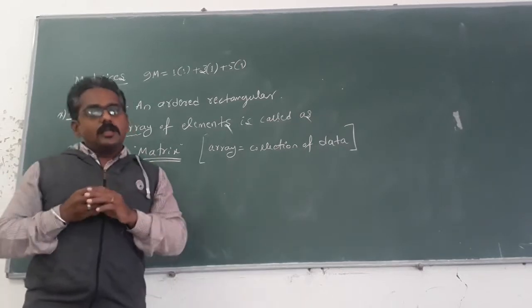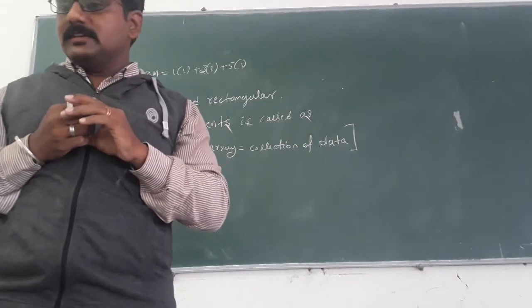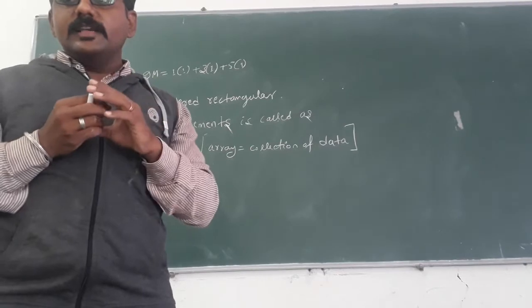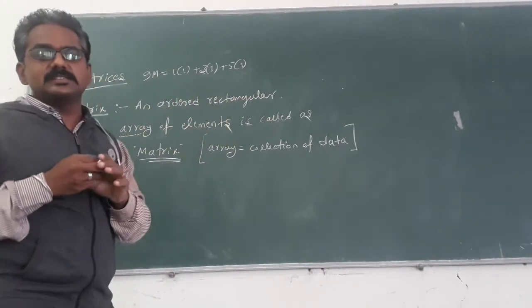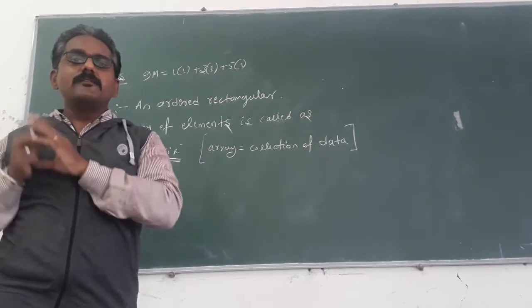So already we defined the matrix, isn't it? Usually the elements are real or complex numbers, or it may be numbers or functions.